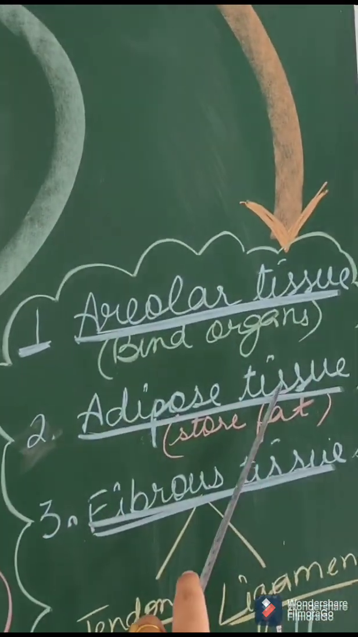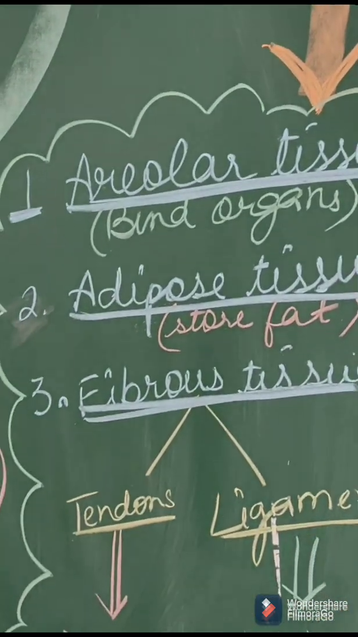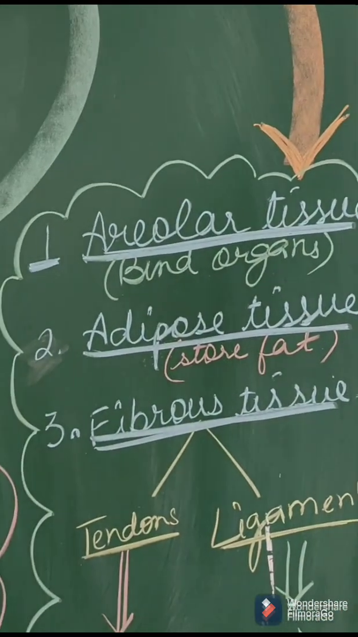Next we have adipose tissue. This tissue stores fat in it. So it has several functions inside our body.